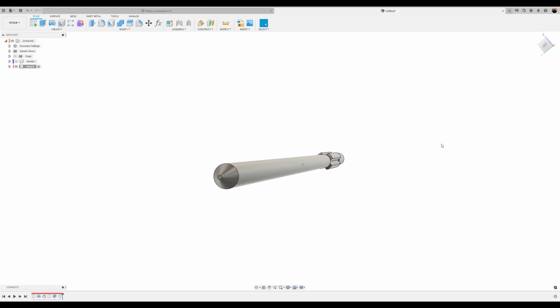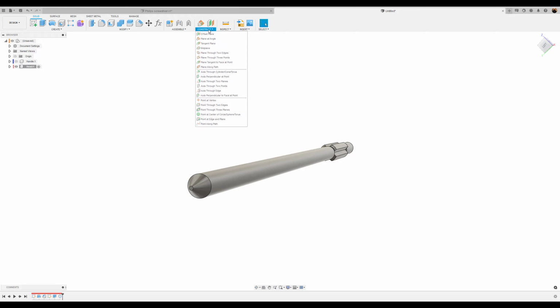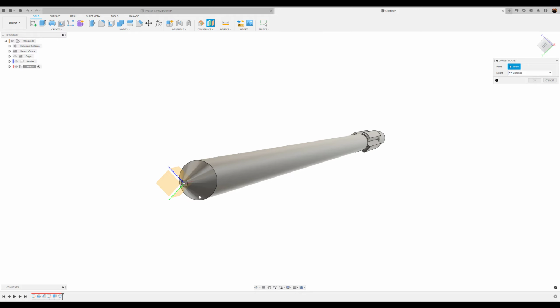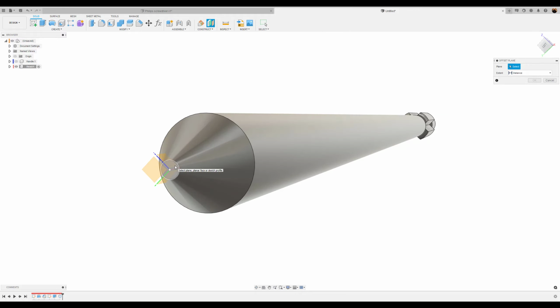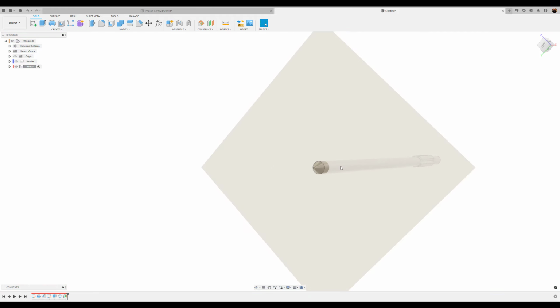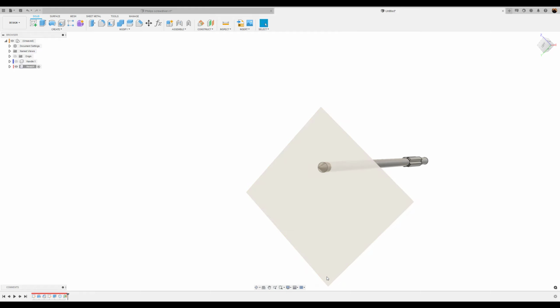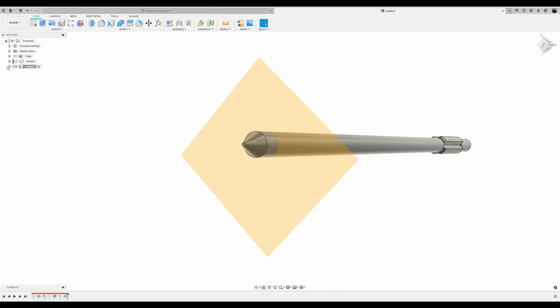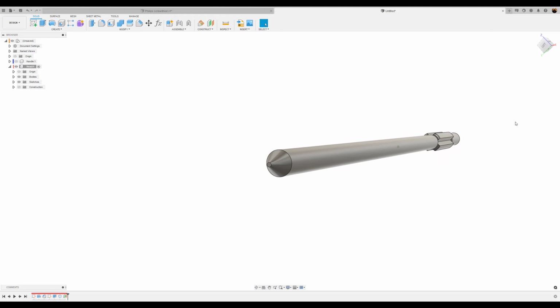Now the next part is going to become very, very involved. So first things first, we're going to construct an offset plane from the very tip of this edge right here. And we're going to make that about -5 millimeters. The plane is actually kind of big, so you can shrink it down a little bit. Okay, and now we're going to turn that construction off for now, because we're not going to be using it.